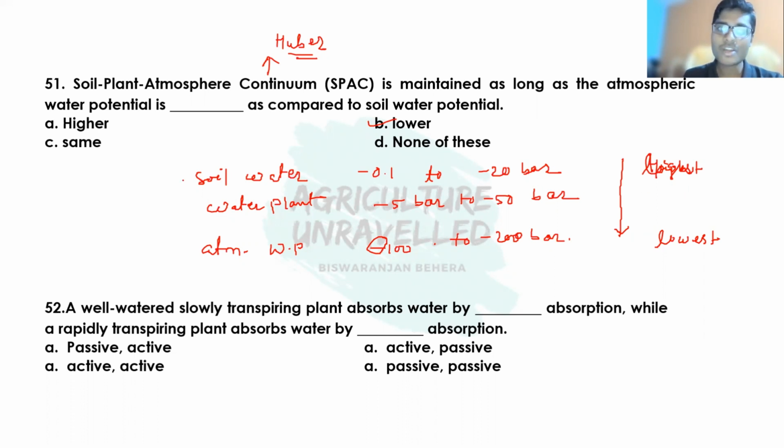So water always moves from soil to the atmosphere, and this concept is known as soil plant atmospheric continuum. It means water moves from soil to the atmosphere through the plant. Here the plant acts as a medium of water transport between soil and atmosphere. That's why it is known as soil plant atmospheric continuum, and this continuum will work as long as the atmospheric water potential is lower as compared to the soil water potential. I think it is clear now.